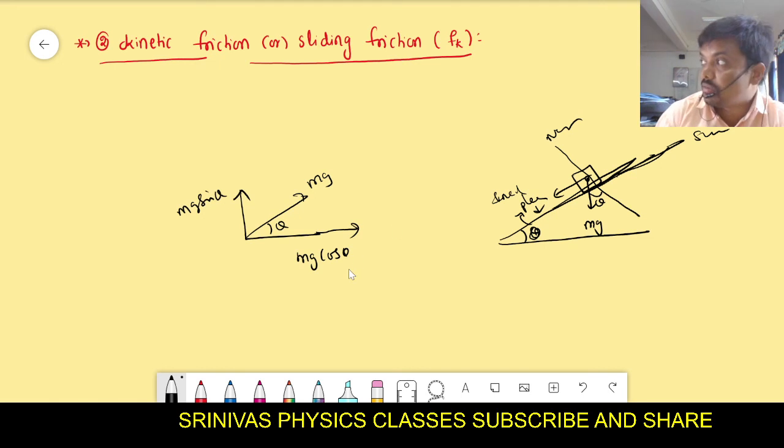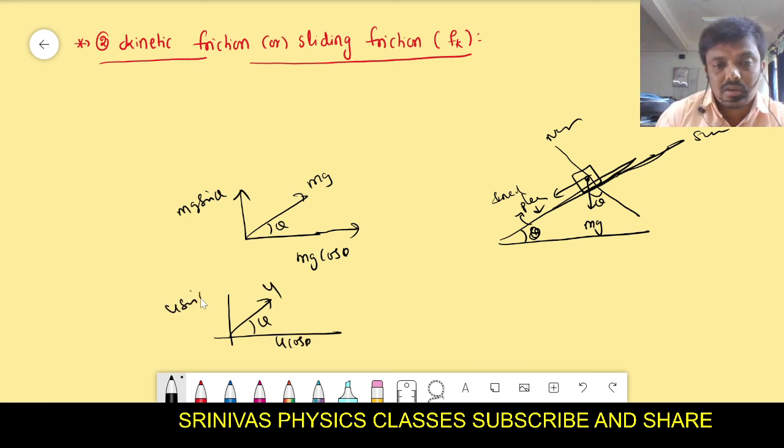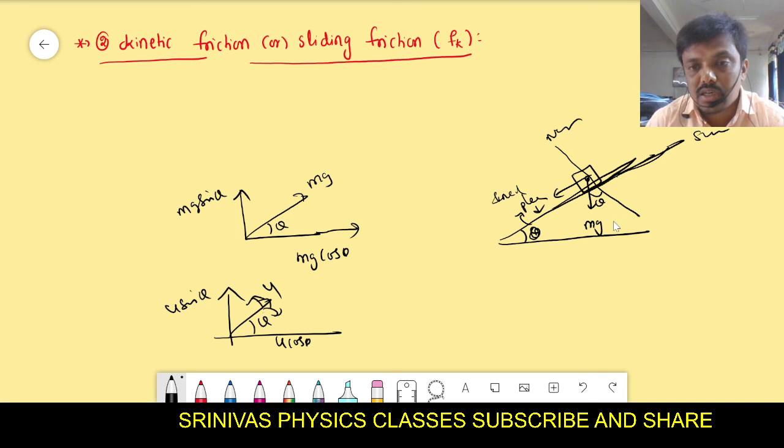In the topic motion in a plane with oblique projectile we discussed: if we throw an object with velocity u at angle theta, this side u cos theta will be there, and this side u sin theta will be there. We divided u into two parts. Similarly, mg is divided into two parts. The part which is attached to the angle is cos, so this part becomes mg cos theta. The other one is mg sin theta.